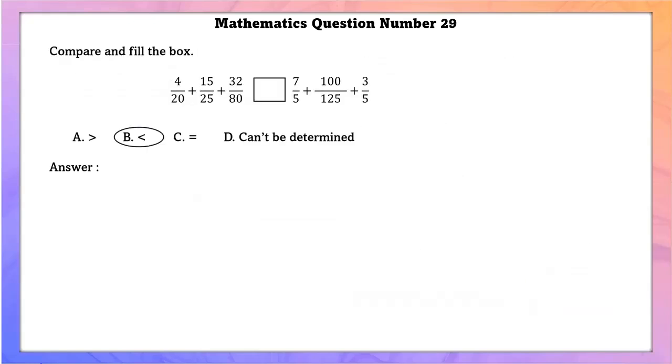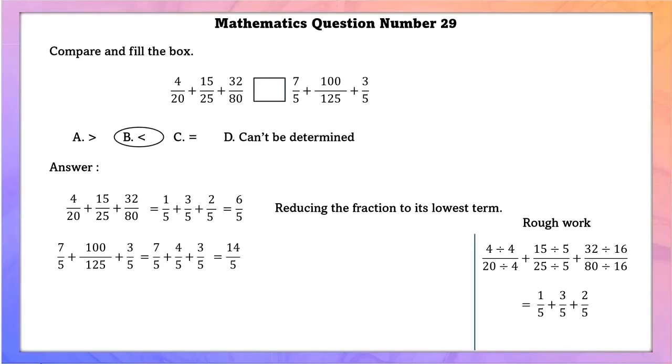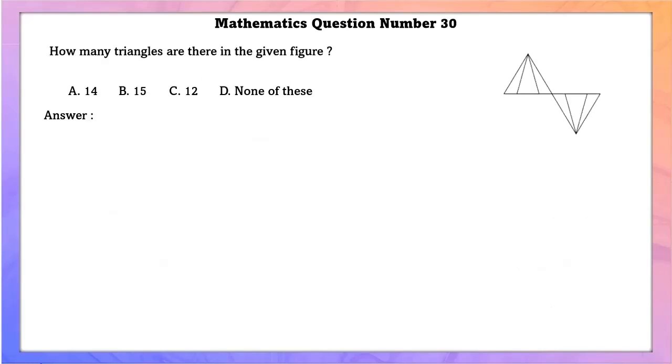Mathematics question number 29. Compare and fill the box. First, we'll take the left hand side and we'll simplify it. Reducing it to lowest term, we can find the value, that is 6 by 5. Then on the right hand side, if we simplify it, the value will be 14 by 5. Therefore, we can say that 6 by 5 is less than 14 by 5.